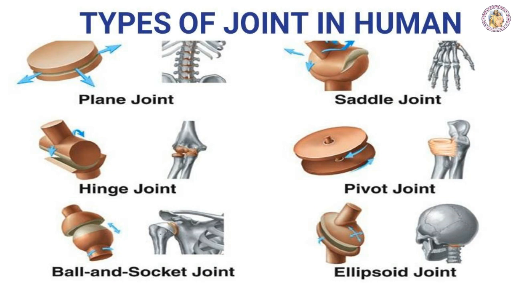Condyloid, that is in the wrist region, similar to a ball and socket. It also has a flatter articulating surface, forming a much shallower joint. Gliding, it's in the spine, the processes between the vertebrae, where the articulating surfaces are almost flat and of similar size. The last one is the saddle. The thumb, shoulder and inner ear. One part is concave, and the other end is convex and looks like a rider in a saddle.